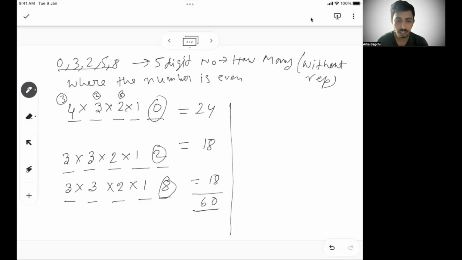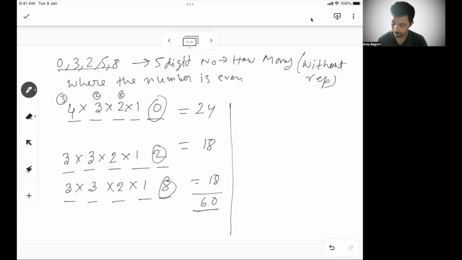So let's say 0 is the last digit, how many 5-digit numbers possible? 2 is the last digit, how many 5-digit numbers possible? 8 is the last digit, how many 5-digit numbers possible? So we have individually taken out all that, and then we have added the total number of 5-digit numbers, 60, which are even with these 5 digits given to you.